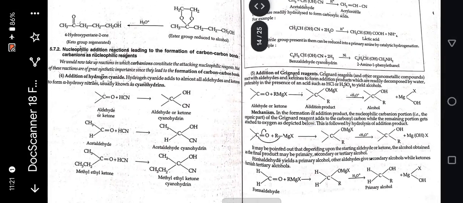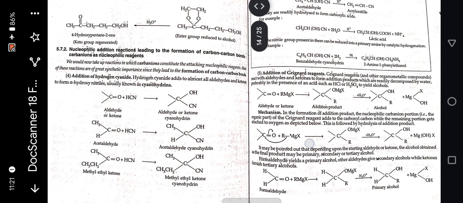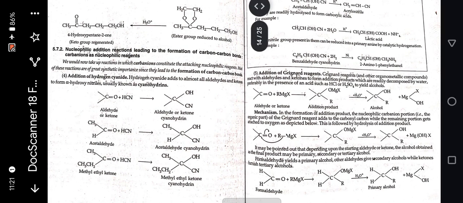Nucleophilic addition reactions leading to the formation of carbon-carbon bonds, with carbanions as nucleophilic reagents. We would now take up reactions in which carbanions constitute the attacking nucleophilic reagents. Most of these reactions are of great synthetic importance since they lead to the formation of carbon-carbon bonds.